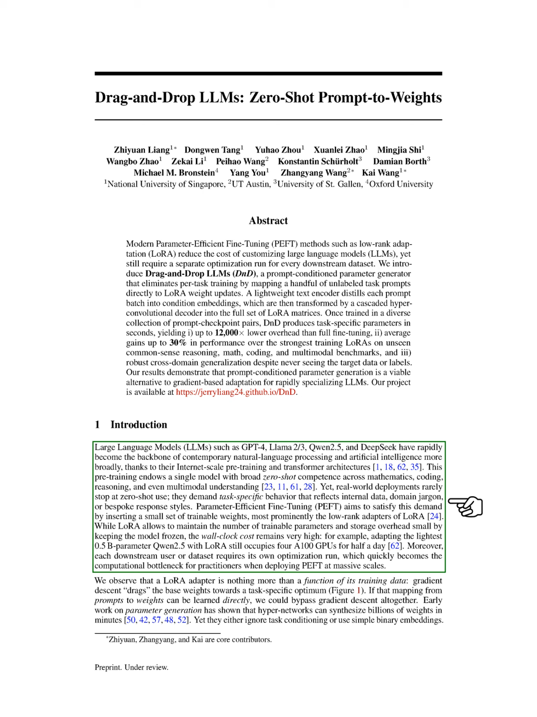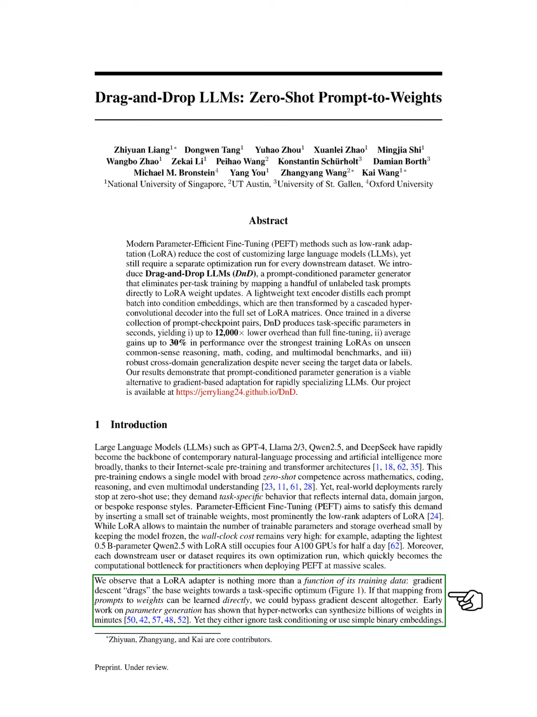To meet this need, we focus on parameter-efficient fine-tuning, PEFT, which introduces a small set of adjustable weights, particularly through low-rank adapters like LoRA. While LoRA helps keep the number of adjustable parameters low, the time and resources needed for adaptation remain significant. For instance, adapting a smaller model like Qwen 2.5 with LoRA can still require substantial computational power. Additionally, each user or dataset necessitates its own optimization, which can become a major hurdle when scaling PEFT.